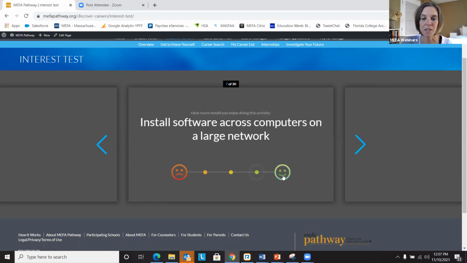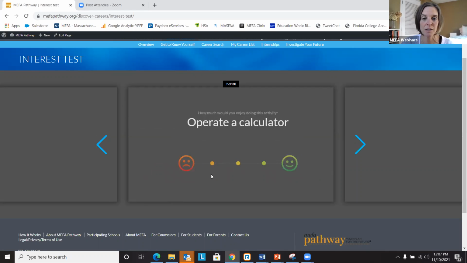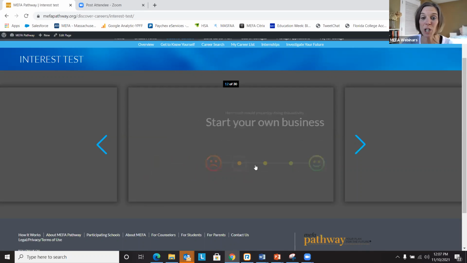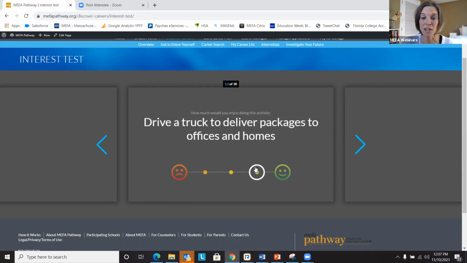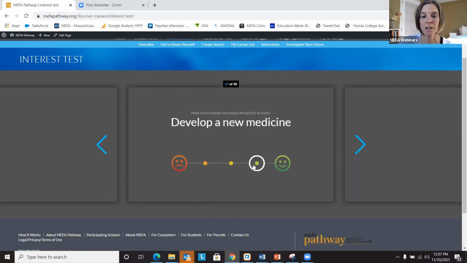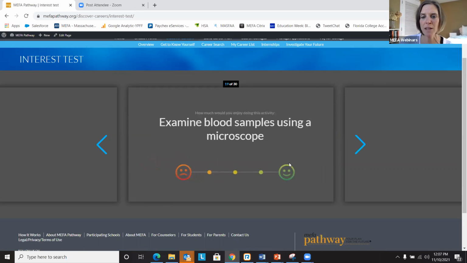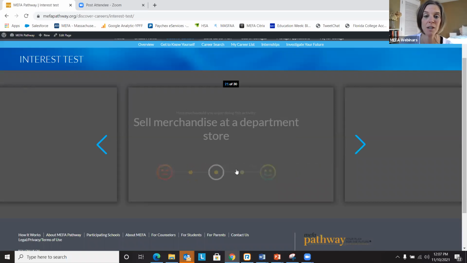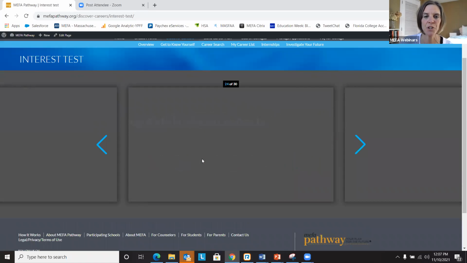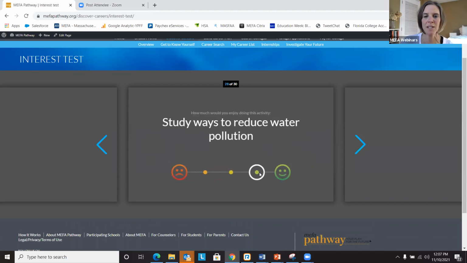Let's get to the end here. I'm just clicking away. I'm not even reading, but hopefully your students will read these activities and think about them and rate them according to their interest level. Okay, so here we go. We're just developing new medicines, paint set, examine blood samples. As you can see, it's quite a variety of activities for the students to go through here. All right, getting to the end here.